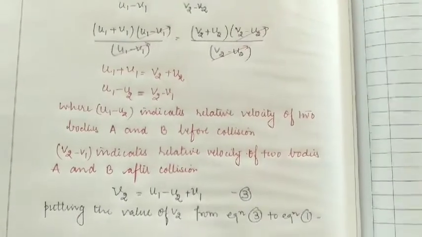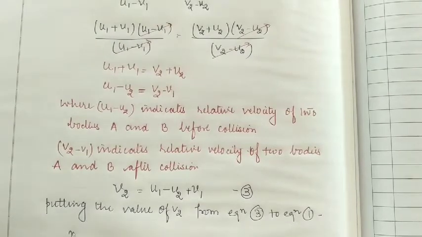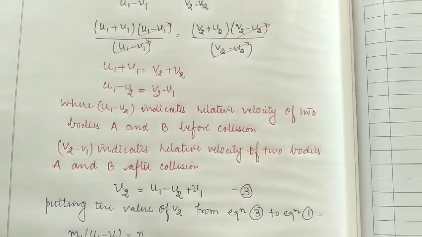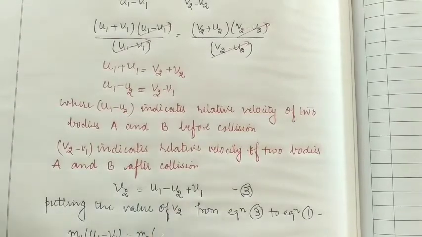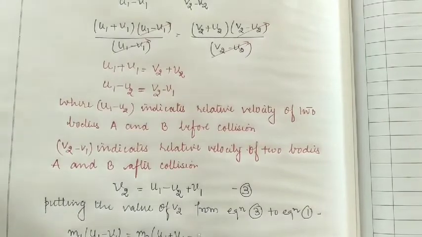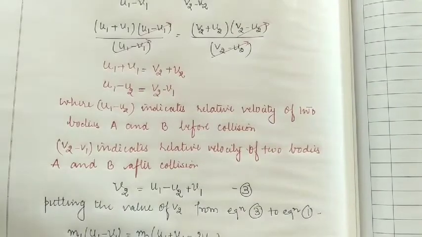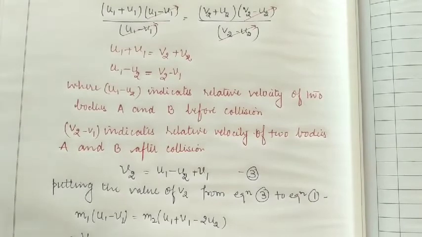Okay students, so we can easily write m1 times u1 minus v1 is equal to m2 times v2, where v2 is now u1 plus v1 minus u2. We have put the value of v2 here. Okay students, so in this way we can easily write minus v1 into m1 plus m2.